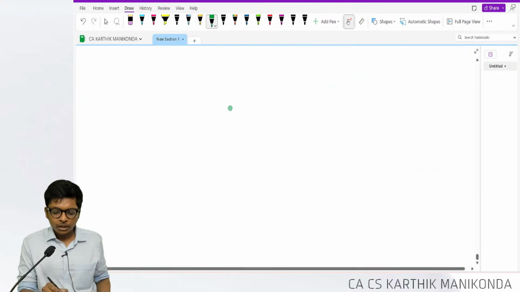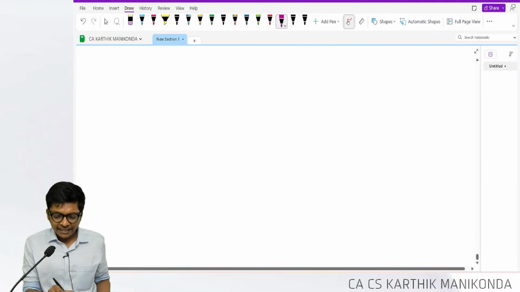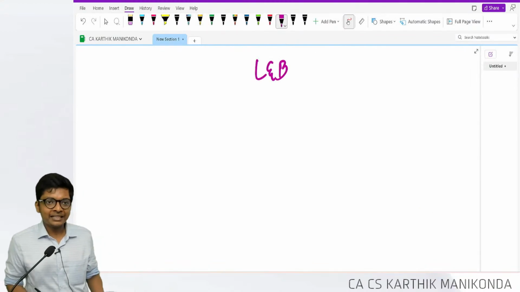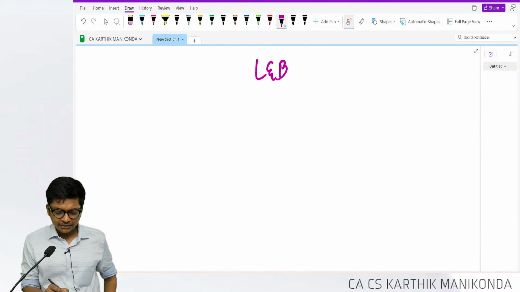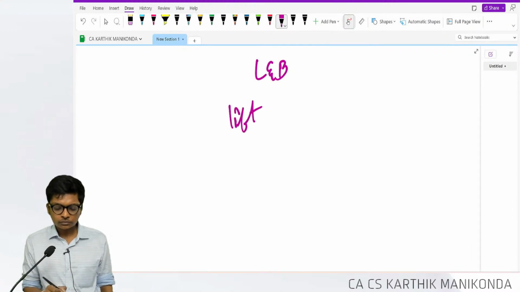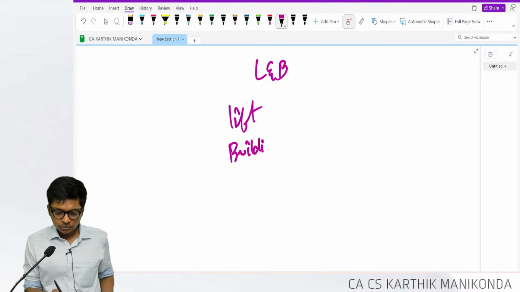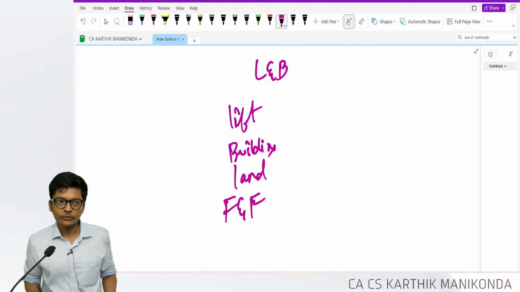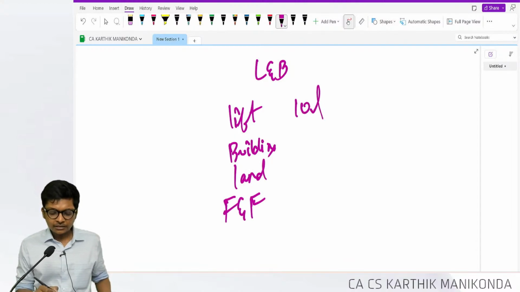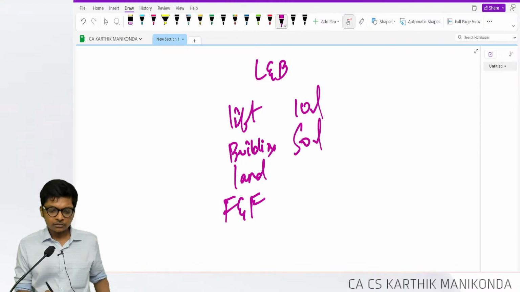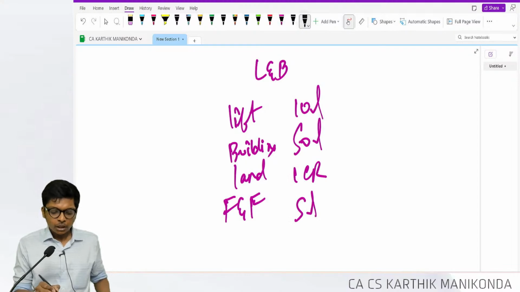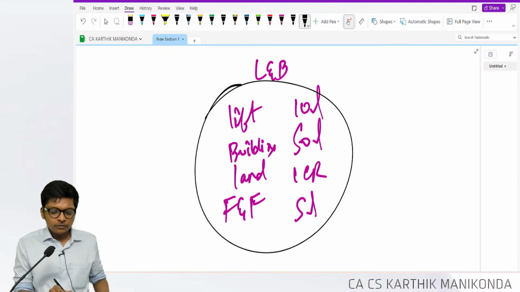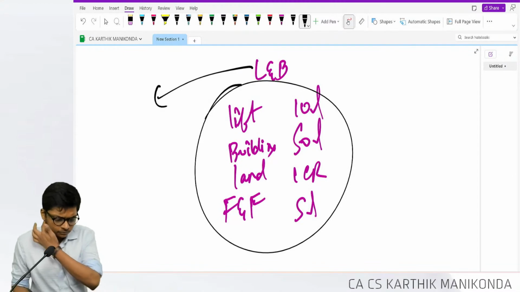Simple, guys, very easy. They will say land and building has, let's say, 4 components. Lift, building, land, and furniture, and they will say lift is 10 lakhs, building is 50 lakhs, land is 1 crore, furniture fitting 5 lakhs. Normally we total everything as part of land and building.